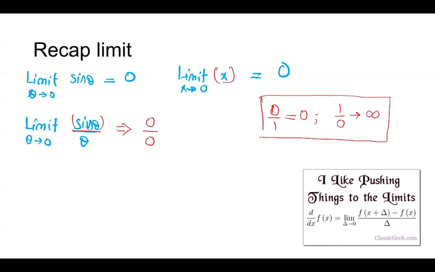I can also write the same thing as 0 times infinity, since 1 over 0 is infinity. So I am a bit confused, is it going to be 0 or infinity? This seems like a paradox. Let's try to understand what is happening here, okay? But before we do so, do you understand my problem? Do you understand what the question is?